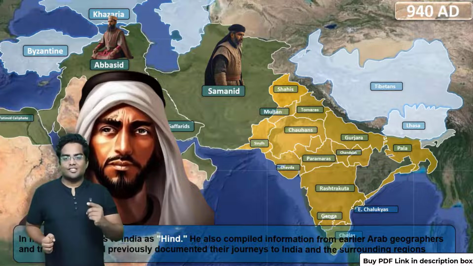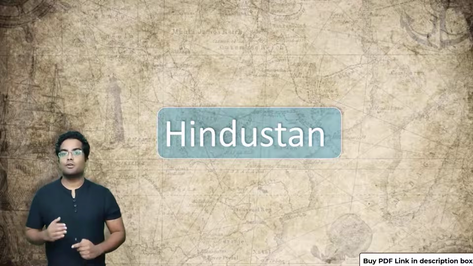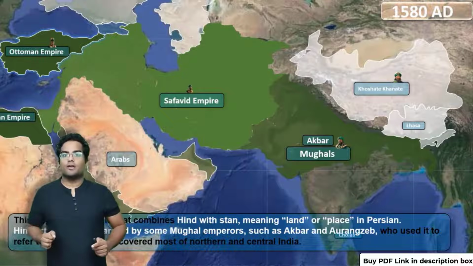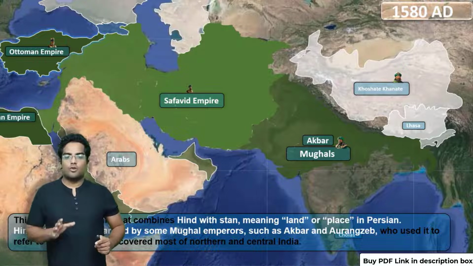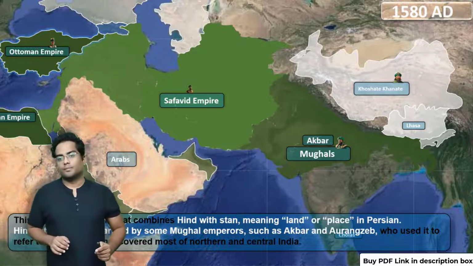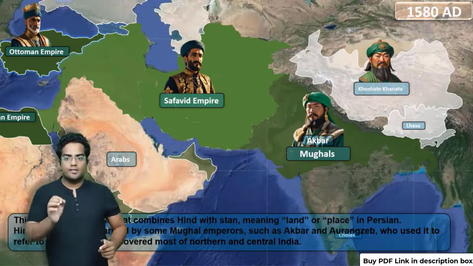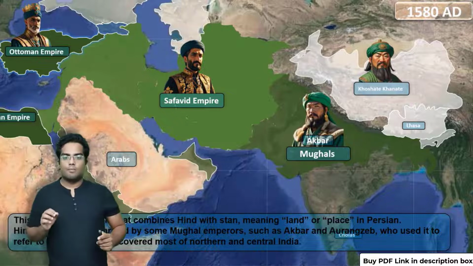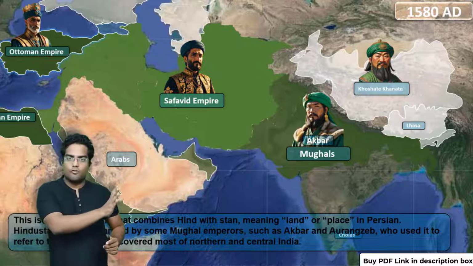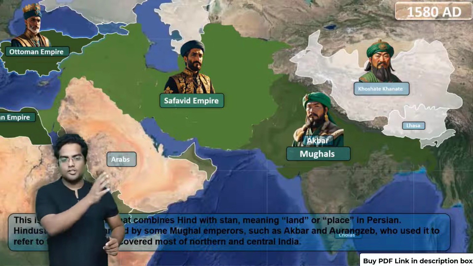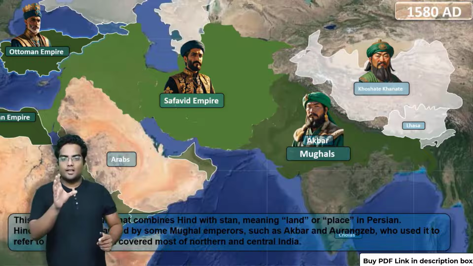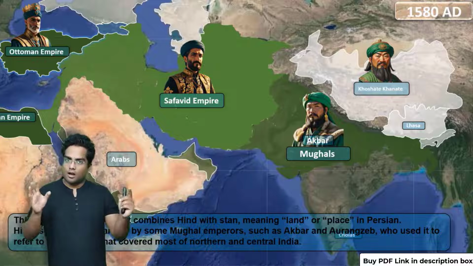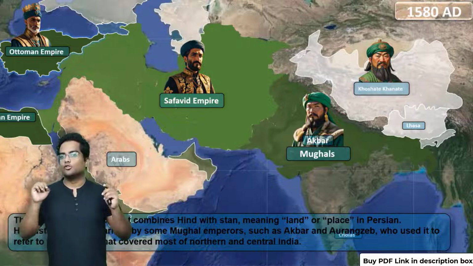Cool. So let's move forward, where once again India will be called Hindustan. This is now the Mughal era, 1580. You have the Mughal Emperor Akbar, and the Safavids, who are the rulers of the Persian Empire, the region around Iran. We have the Ottoman Empire and the remnants of the Mongols, the Khanate. And during this time, Akbar preferred to call the region around India Hindustan.